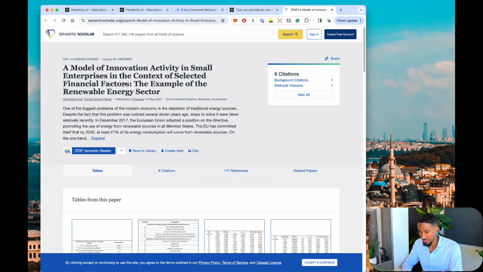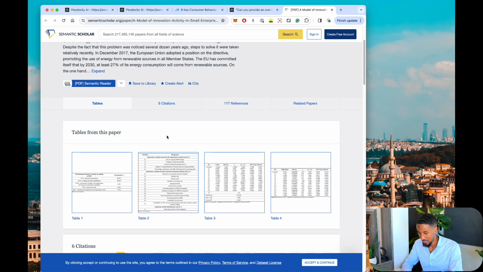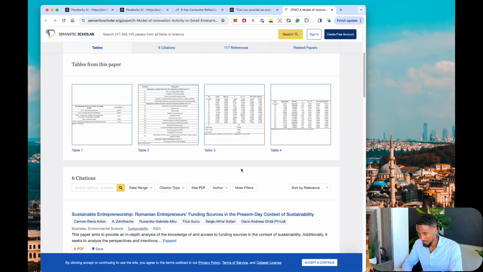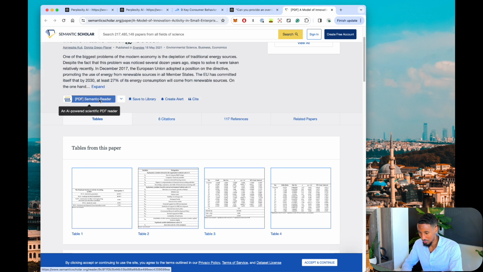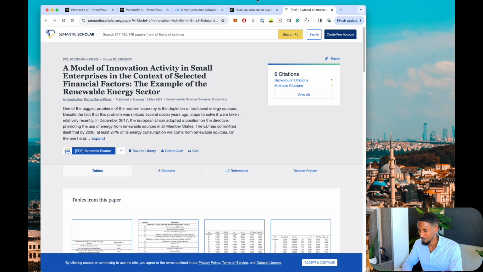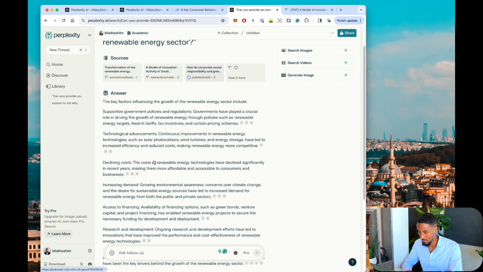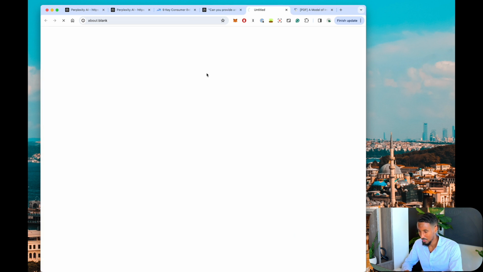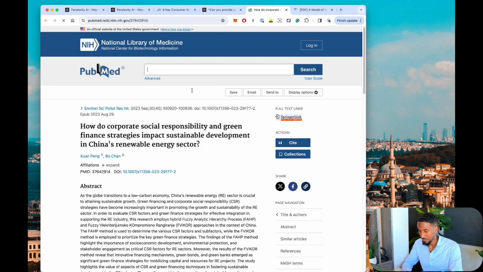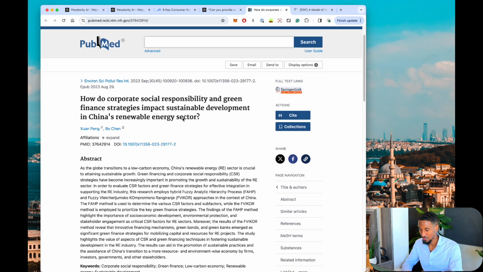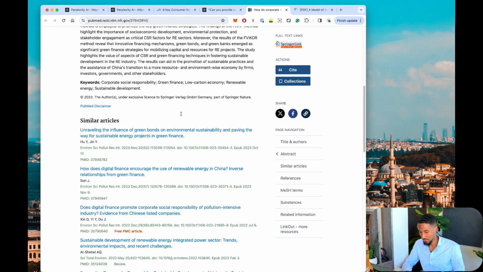Okay, so here we have Semantic Scholar, and then here we have the research paper that we could use, and then we could also download the PDF over here, which is nice. And then it gives me my other points. Let's go ahead and maybe check out the third. Okay, so here we have the National Library of Medicine, which is nice. And then we can also get the research here.